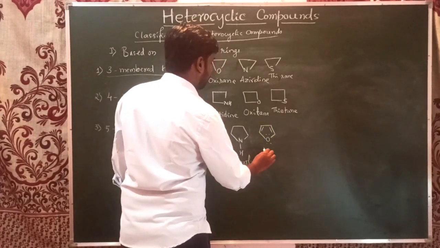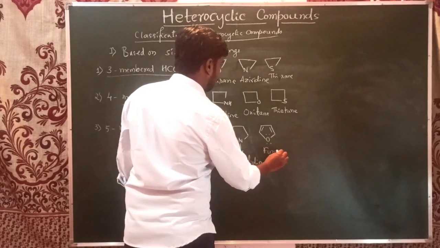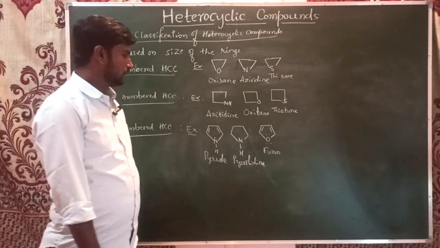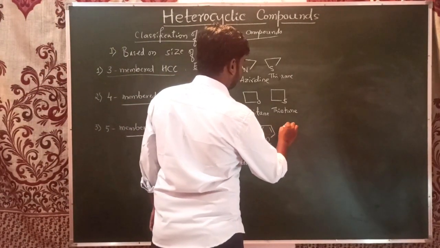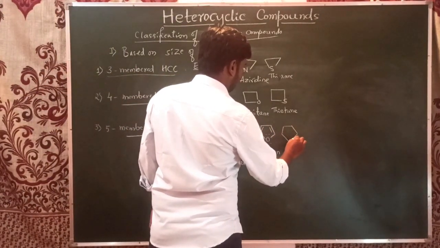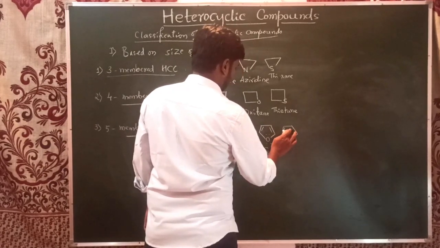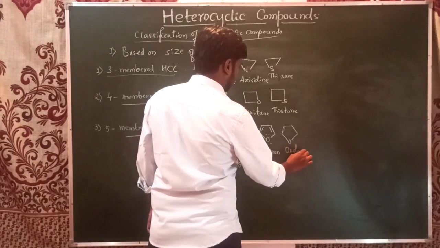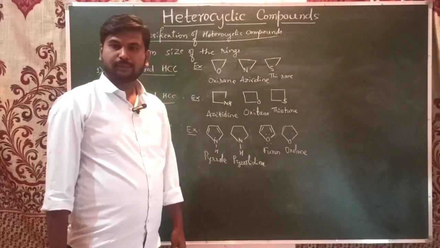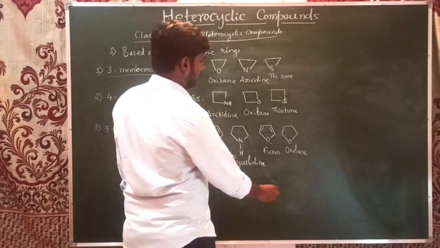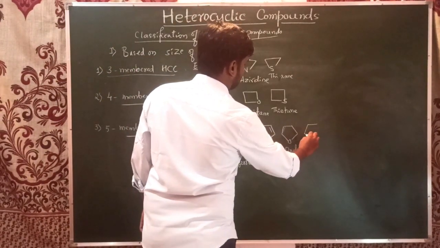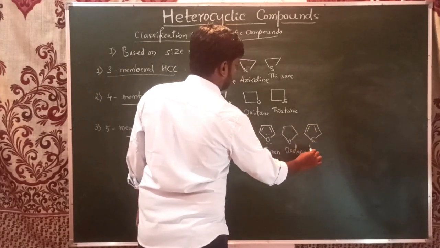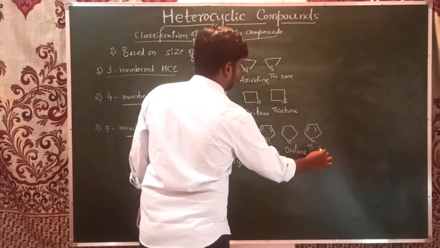And with oxygen, this one is known as furan. This is also a very important compound we are discussing in this chapter. And its aliphatic version is oxolane. For sulfur, this one is known as thiophene.